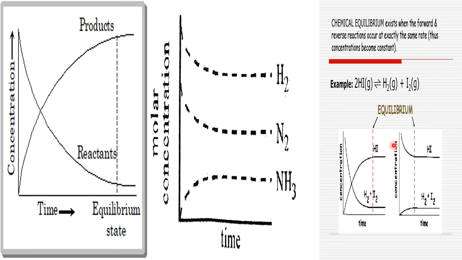The same is the case with hydrogen reacting with iodine giving hydrogen iodide, or hydrogen iodide decomposing giving hydrogen and iodine. So today we studied what is meant by chemical equilibrium, or what is meant by equilibrium, in physical and chemical processes, less about physical and more about chemical. And in the next session, we will learn only about chemical equilibrium.